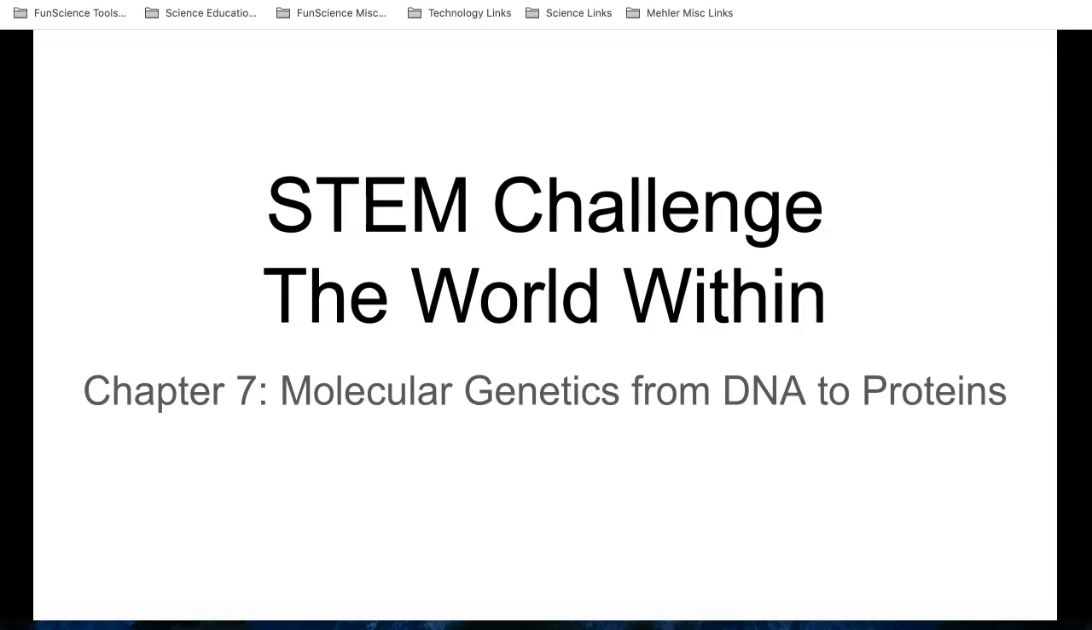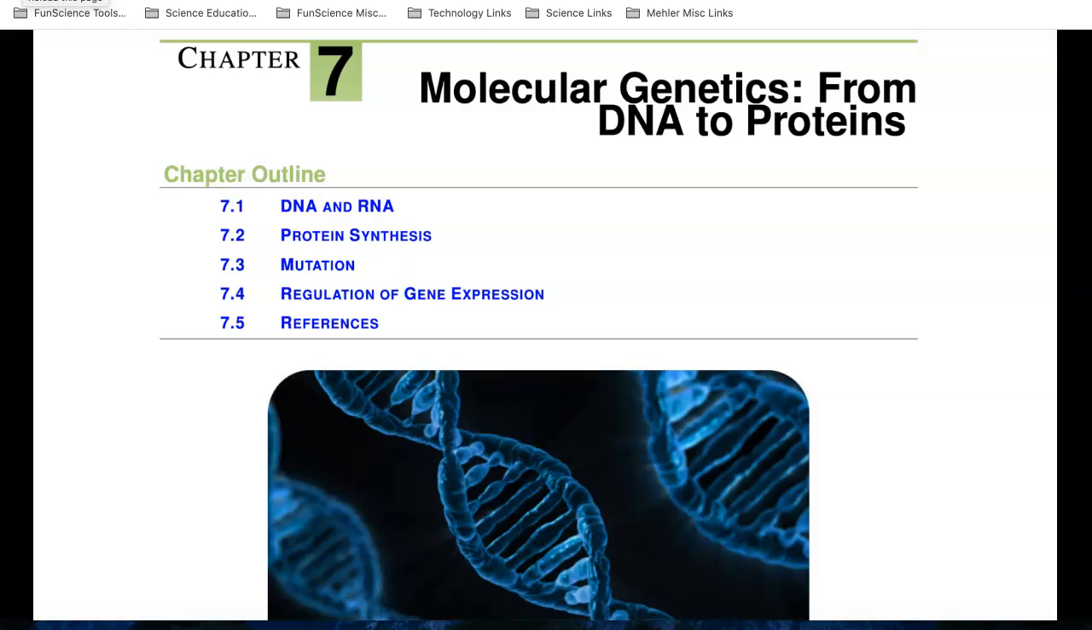One of the things we mentioned early on in the course was how important proteins were to the cell. Proteins are really the workhorses. They do a lot of the jobs, a lot of the processes of the cells. And in this chapter, we're going to take a look at a number of things related to DNA, RNA, and to proteins.